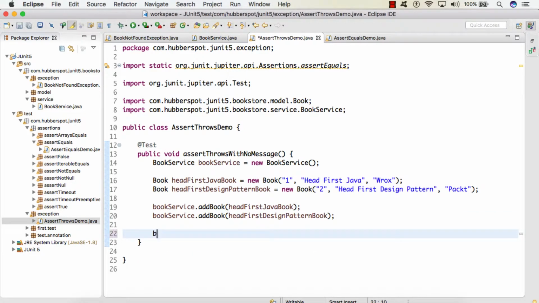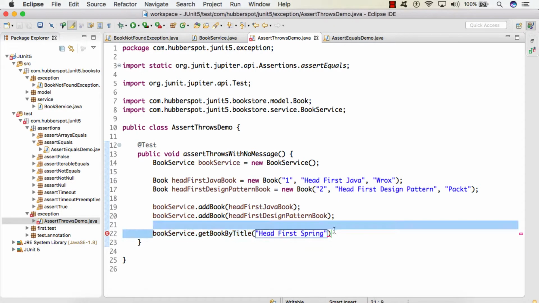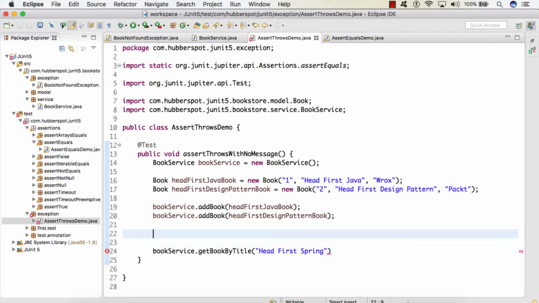So here we will call the get book by title method, and let's say we pass the title as Head First Spring. So here we know that Head First Spring is not present in the list of books. So we expect that an exception should be thrown, which is book not found exception. So this block of code will act as an executable in our assert throws method. So we'll simply call the assert throws method.